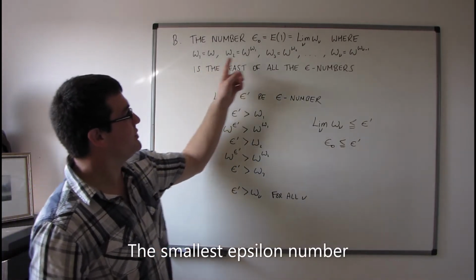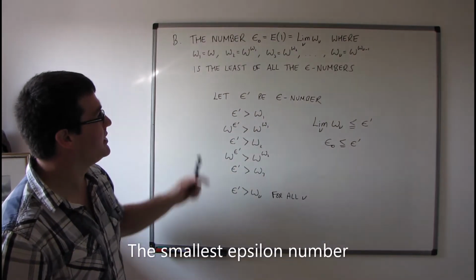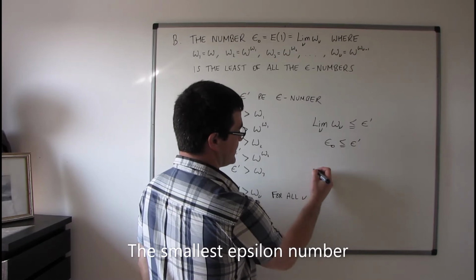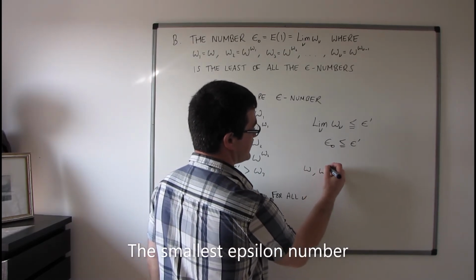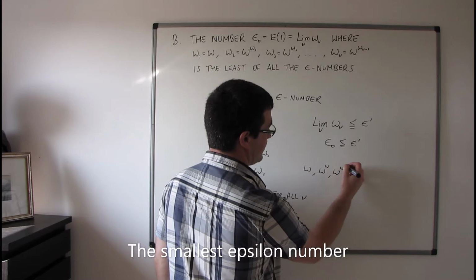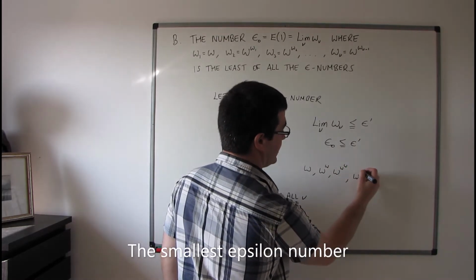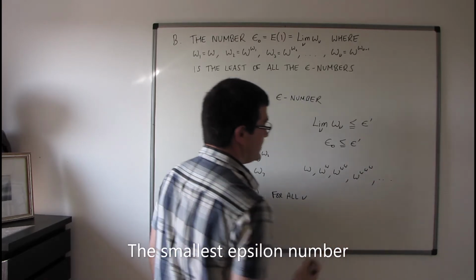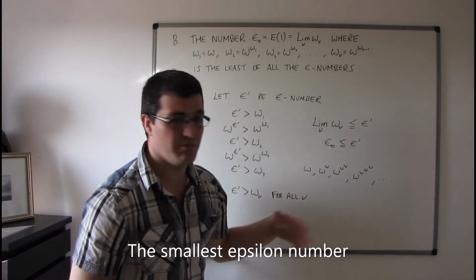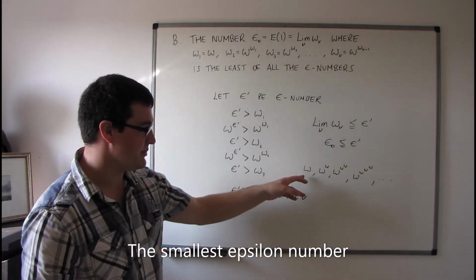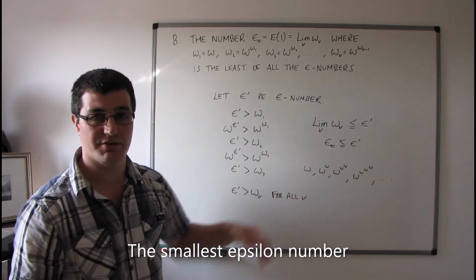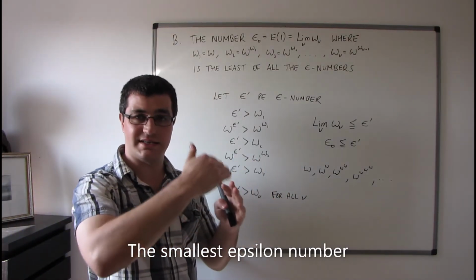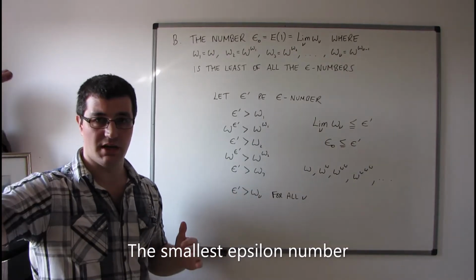So when you look at this here, what you can kind of see happening is that you're getting a sequence of something like omega to the power of omega, omega to the power of omega to the power of omega, and on and on and on. So this sequence, maybe it's not necessarily to be taken too literally, but it's almost like this epsilon naught is going to be like an omega to the power of itself an infinite number of times.